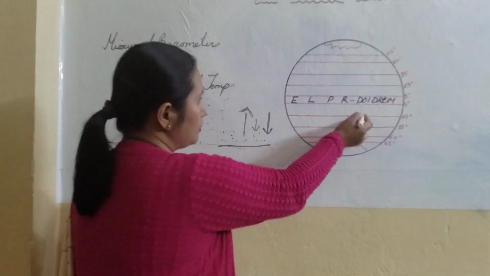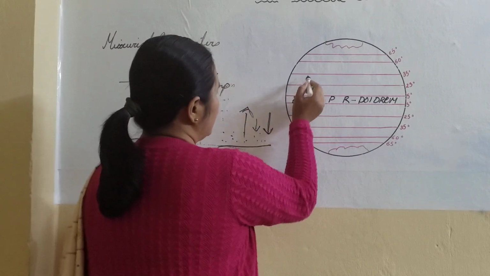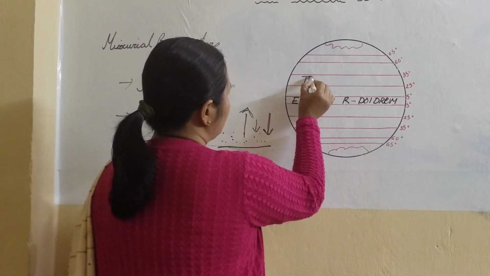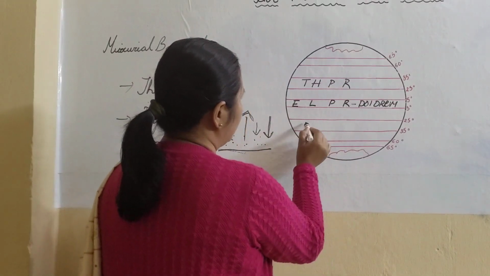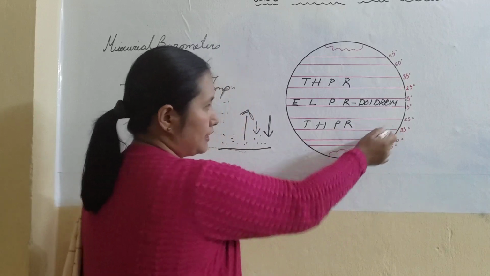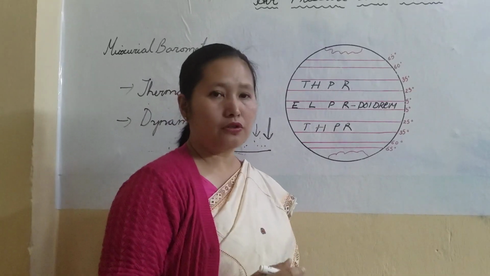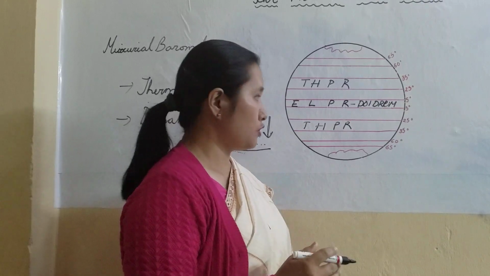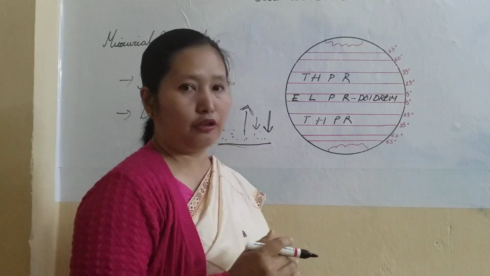Now we come to the next pressure region, which lies on both sides of the equator: the tropical high pressure region. You see this at 25 to 35 degrees. These regions also receive insolation for most parts of the year, for 8 or 9 months, with just about 3 months of low insolation.